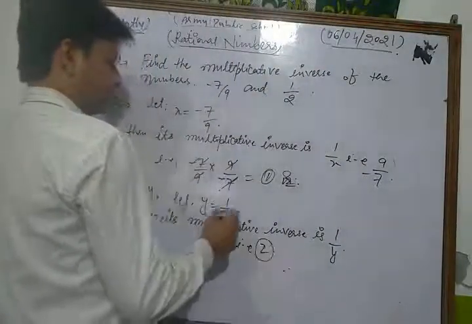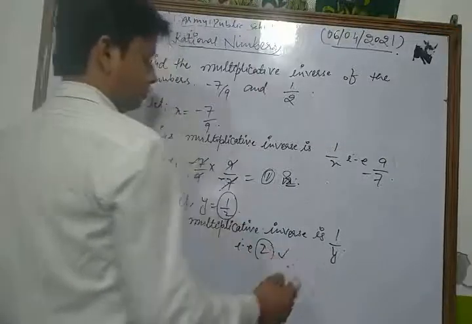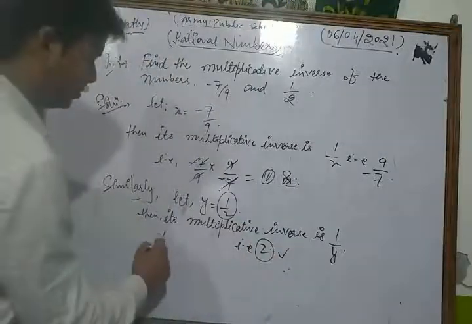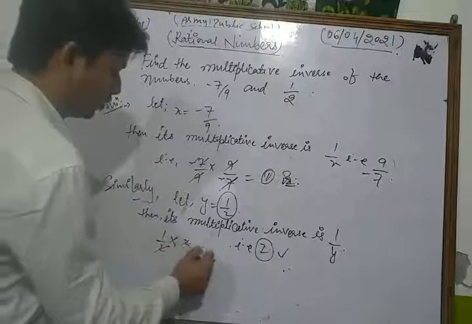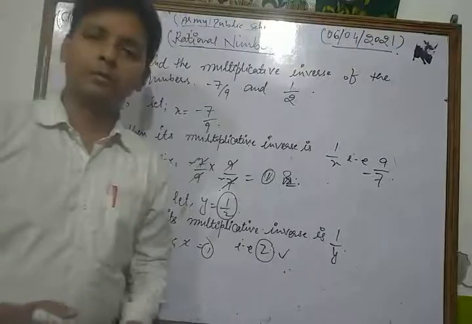The multiplicative inverse of 1 upon 2 is 2, because the product of 1 upon 2 and 2 is always equal to 1. Okay, so this is the concept of multiplicative inverse.